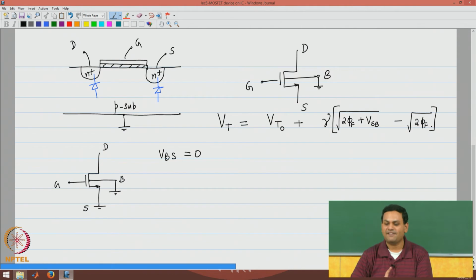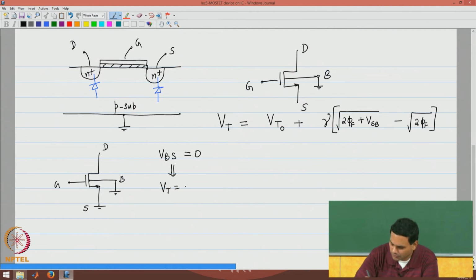Please note that if the source bulk voltage is 0, then Vt will be Vt naught. So, for the common source amplifier, the threshold voltage of the device is Vt naught.